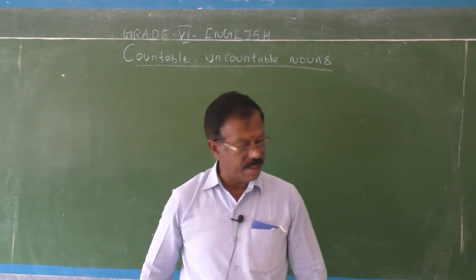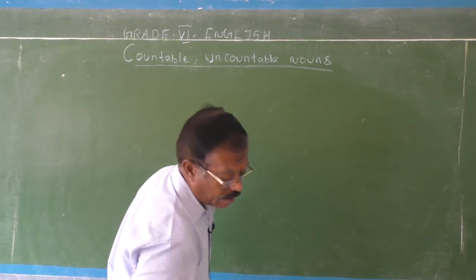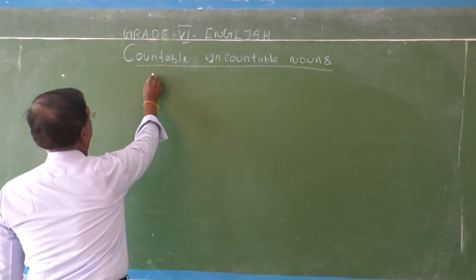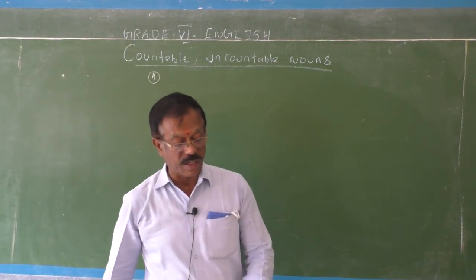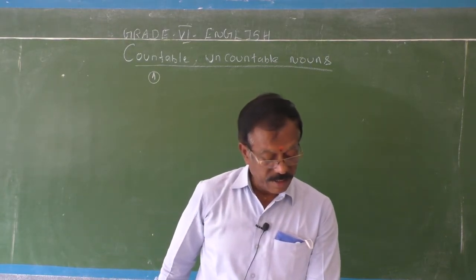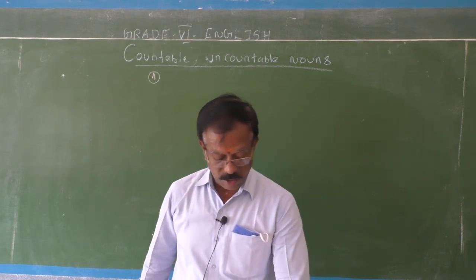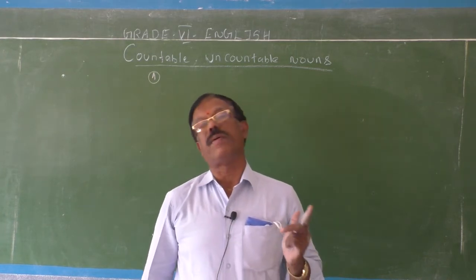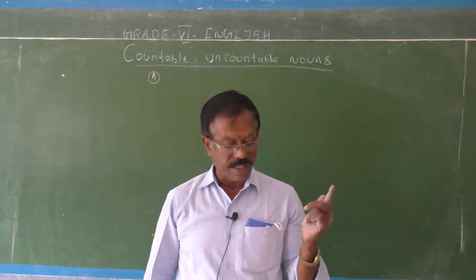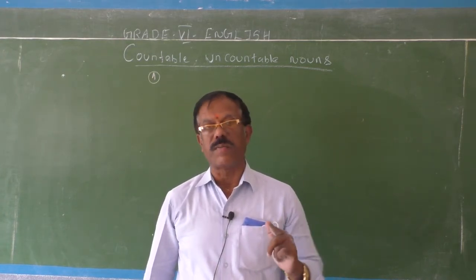For example, page number 26, exercise A. I will here do the first one. There are many restaurants in Bangalore. Here you have to underline the countable nouns and circle the uncountable nouns.